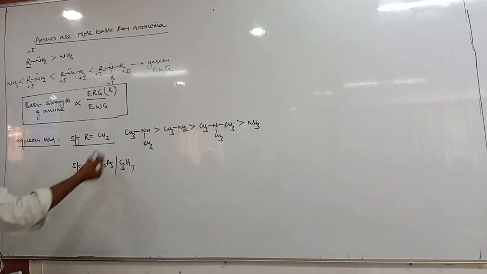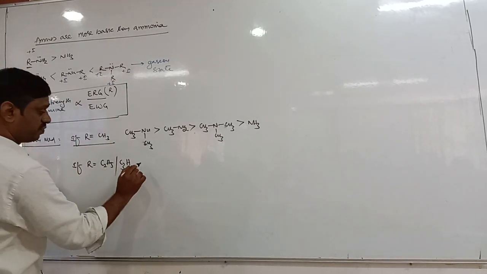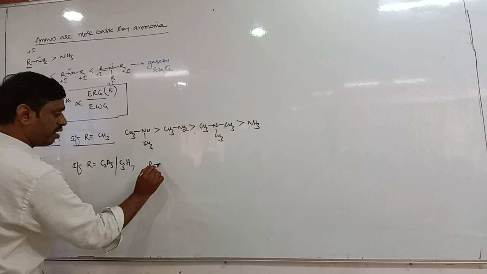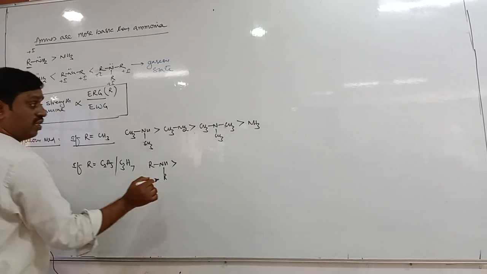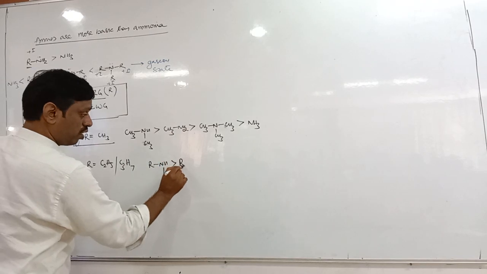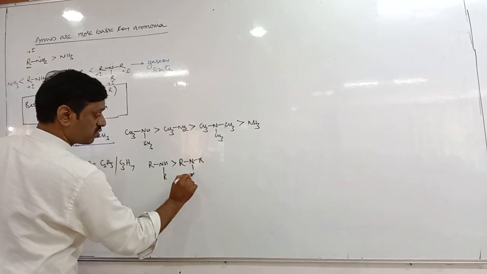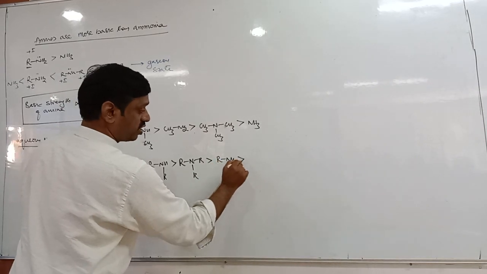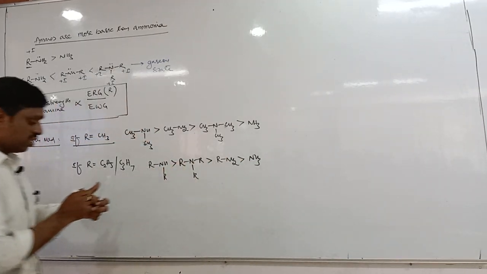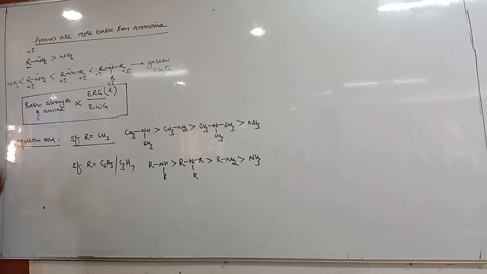If the R group is ethyl or propyl, secondary amine is again the most basic. Then here tertiary comes, the next is primary, next is ammonia.